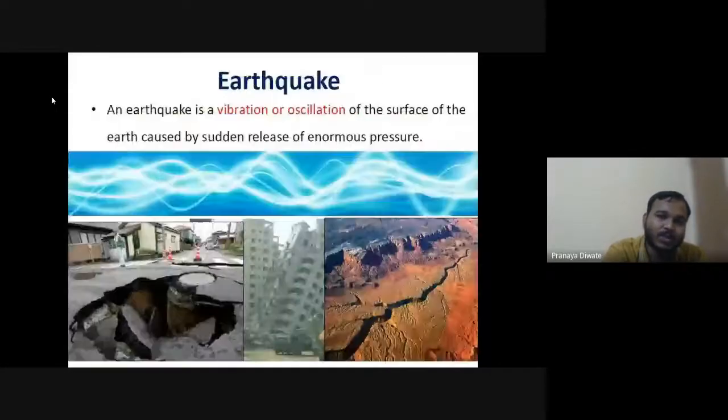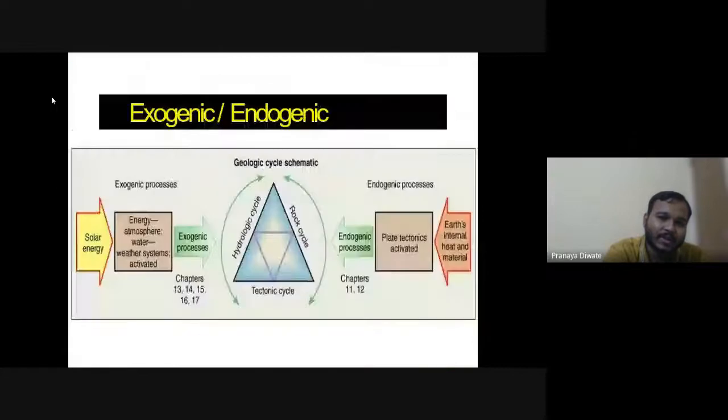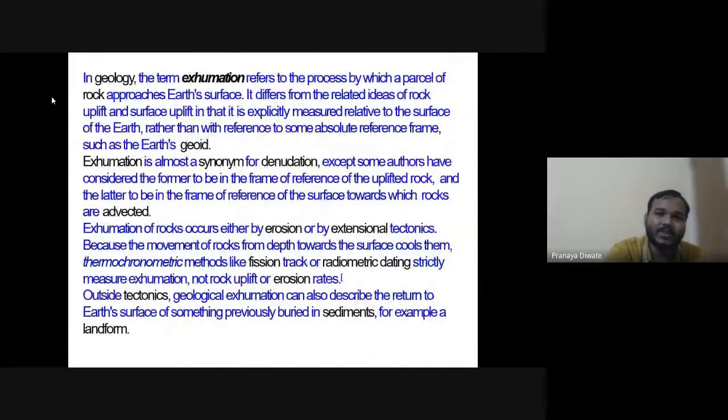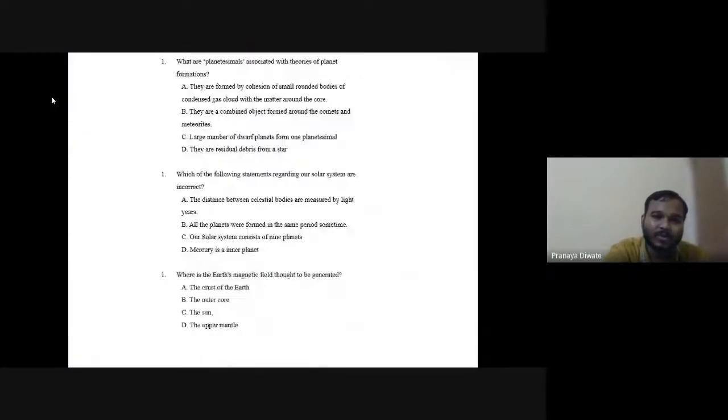This is all from today's lecture. Now you can see these 10 MCQ questions, and you can solve them. Which of the following statements regarding our solar system is incorrect? What are the planets associated with their formula?